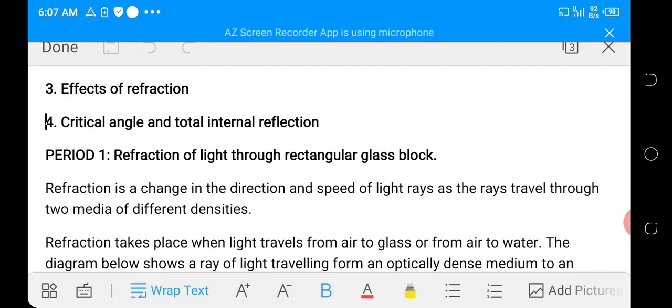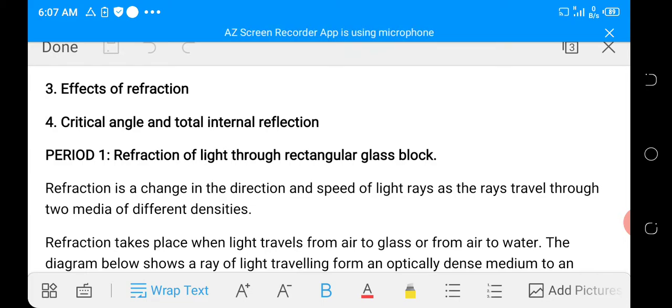The change in speed and direction of the light ray as it travels from one medium to another is what we call refraction. And this change in direction is brought about by the change in speed because the media are of different density. So refraction is a change in the direction and speed of light rays as the rays travel through two media of different densities.